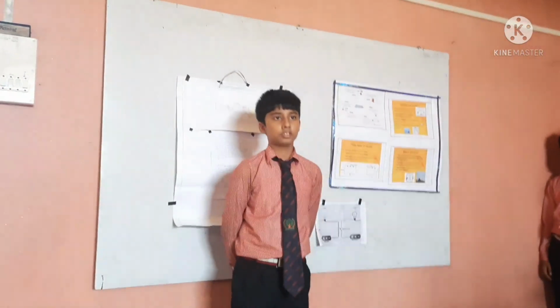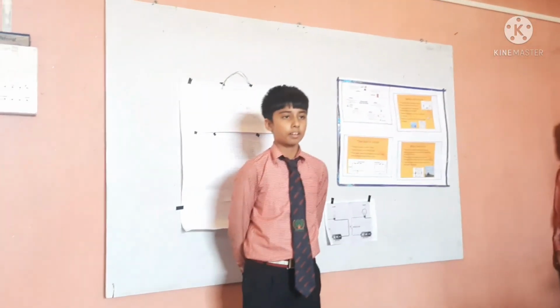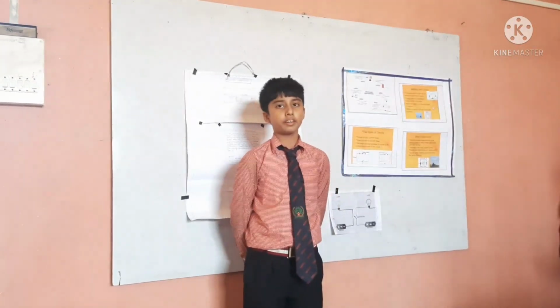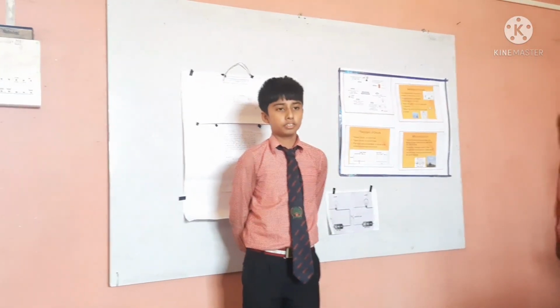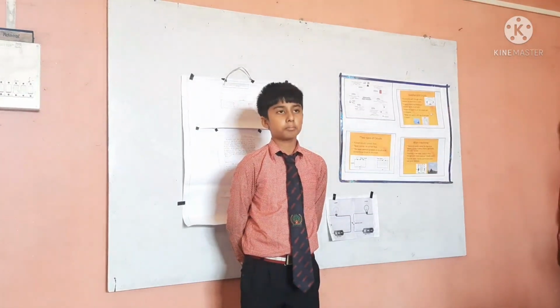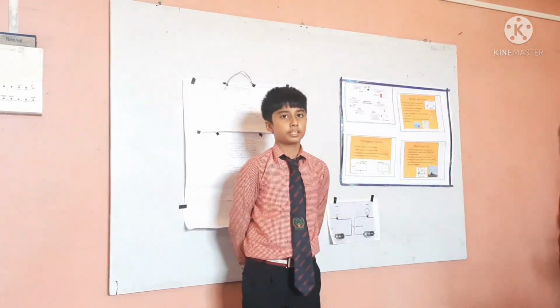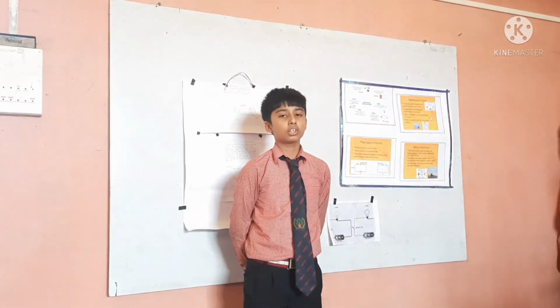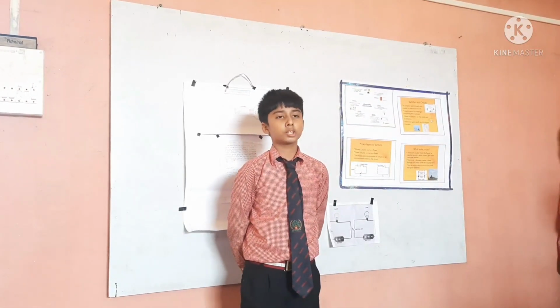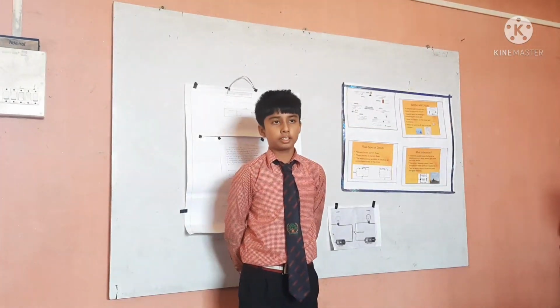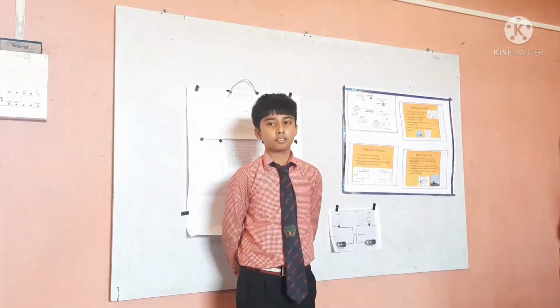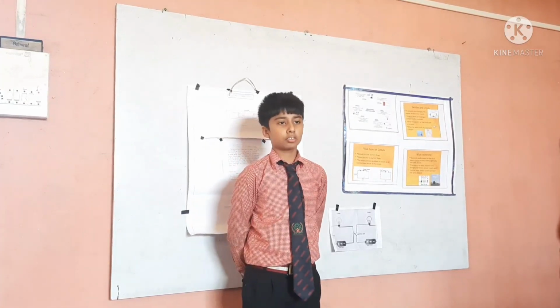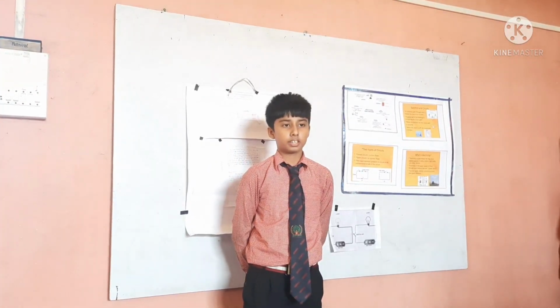So dry cell can be used one time, for example, the cells in a fan. Second is rechargeable cells. Rechargeable cells can be recharged and used unlimited times, like the cells in mobiles. And the third is solar cell. Solar cell can produce electricity through sunlight. It is present in solar panels, etc.